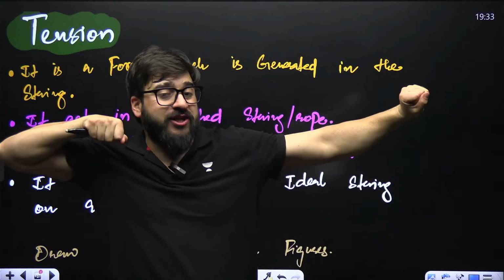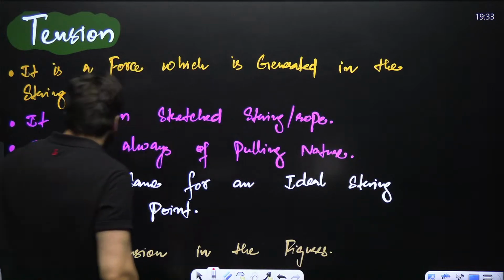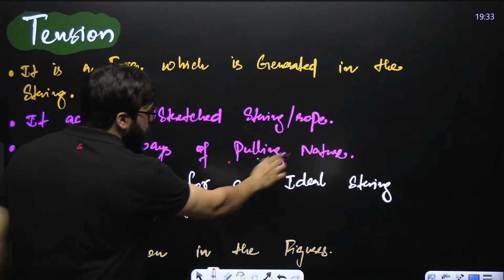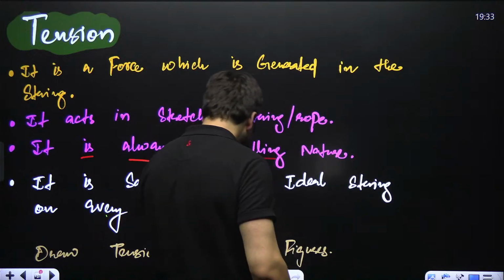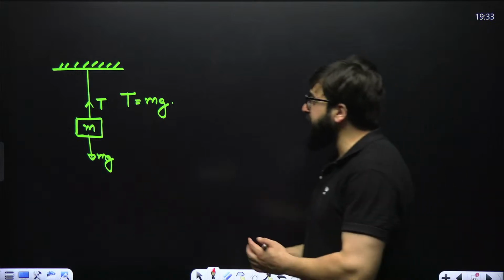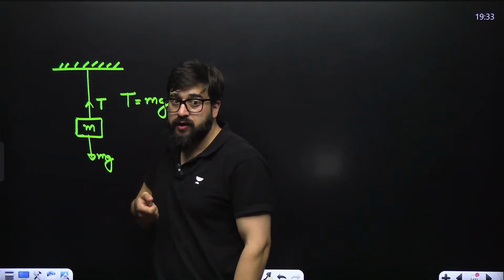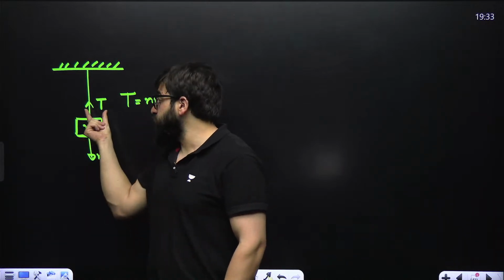It has to be stretched, then tension will act. Next, it is always of pulling nature. You check over here, the tension force is pulling the block. It is not pushing the block, so it is of pulling nature.